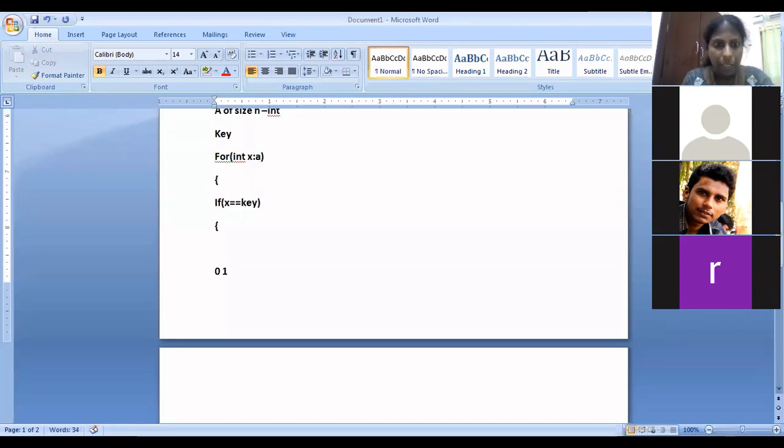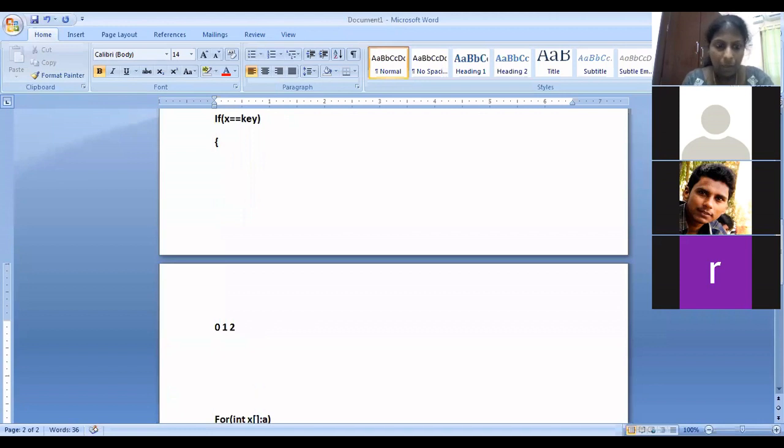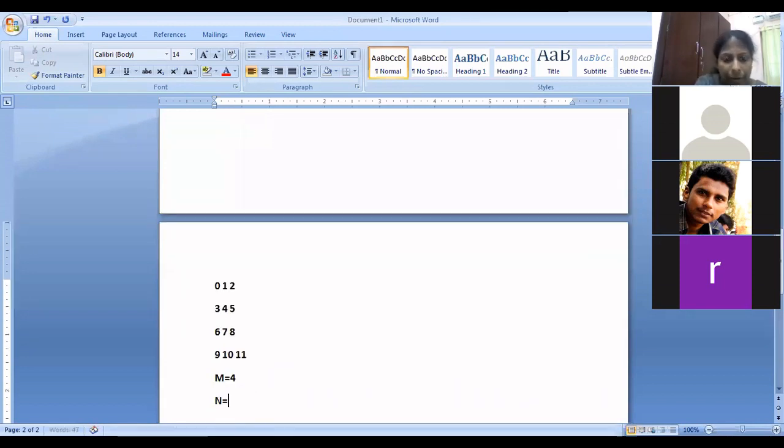I have like this 0, 1, 2, 3, 4, 5, 6, 7, 8, 9, 10, 11. Tell me the number of rows for this. 4 rows and 3 columns. So what is the value for m? What is the value for m? 4. What is the value for n? 3, isn't it? So there are 4 rows and 3 columns.